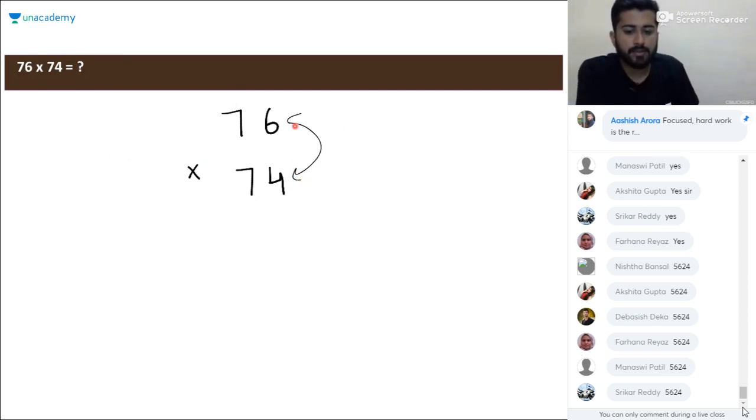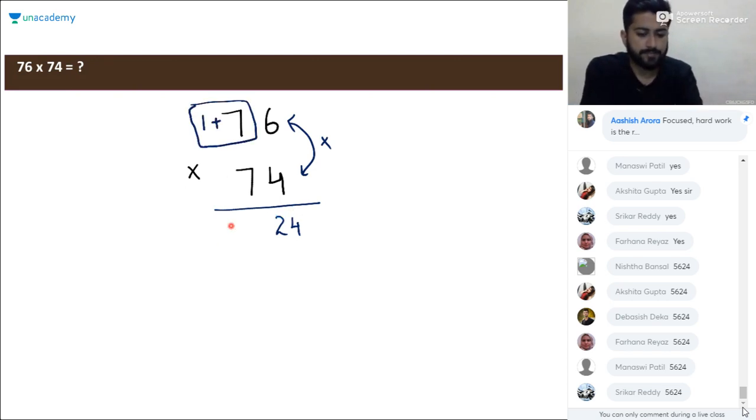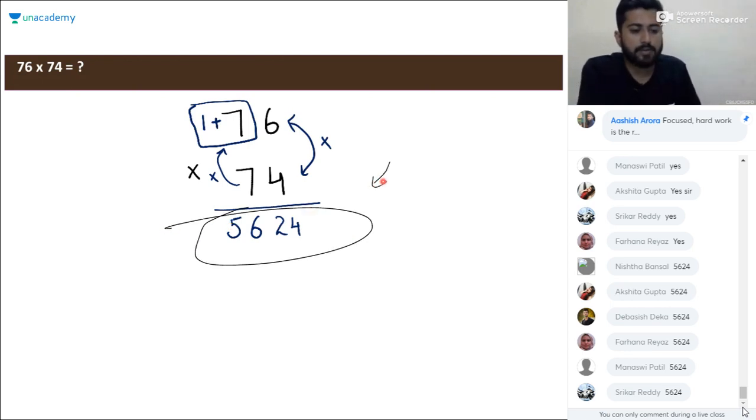Multiplying these two numbers, 6 4s are 24. Just write it directly. No need to proceed with the carry thing. Okay, 6 4s are 24. And the next step will be adding 1 into it. It will become 8. Both the numbers are the same, so add 1 in any of the numbers. It will be 8. And 8 into 7 will be 56. So just write that here. It will be 56. Simple, straight, simple method. Okay. So 24 for the unit part and 7 into 8 will be 56. So 5624 is the way of solving such questions. Is it clear to everyone?